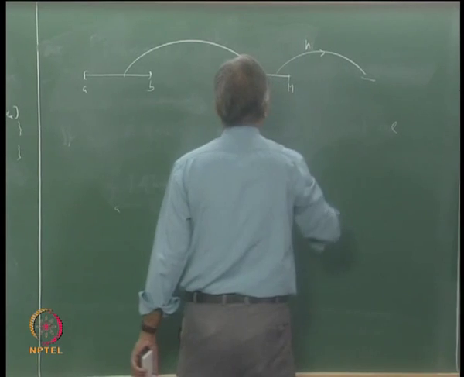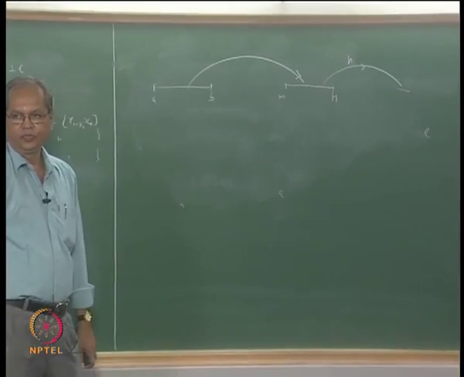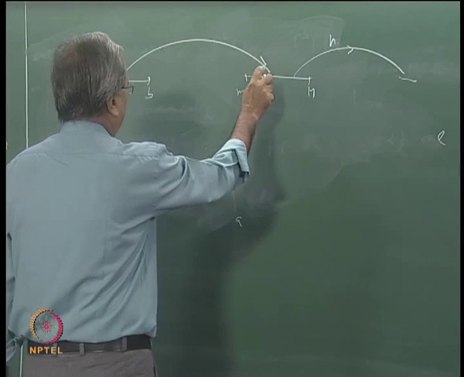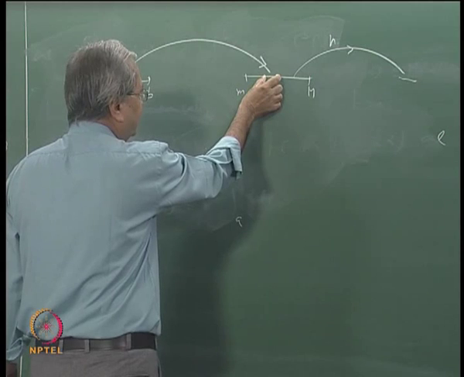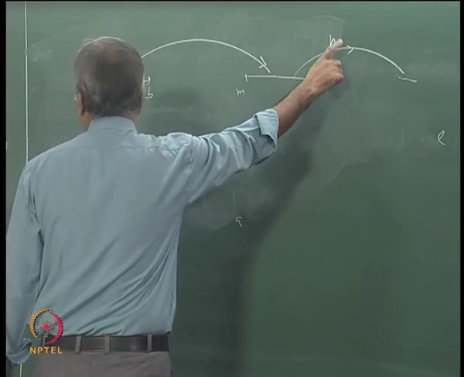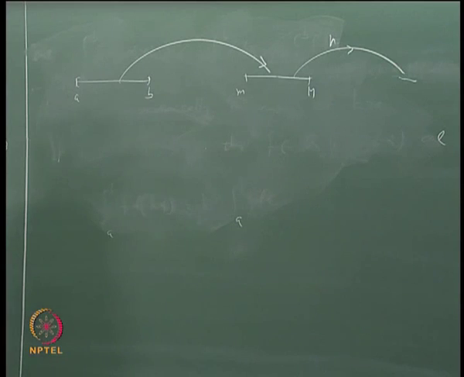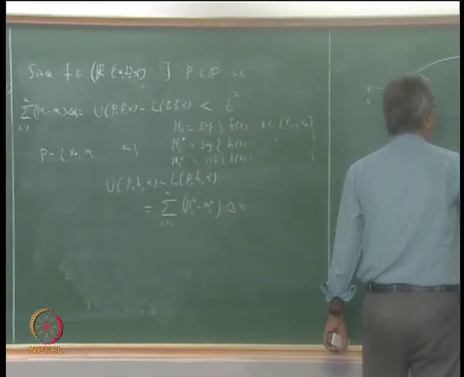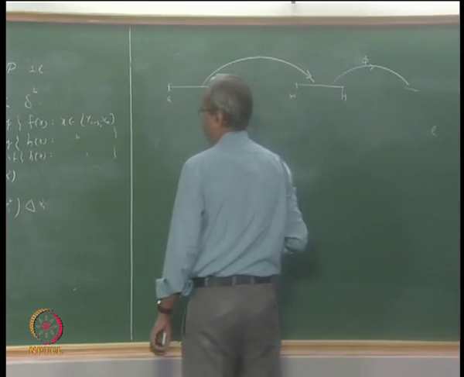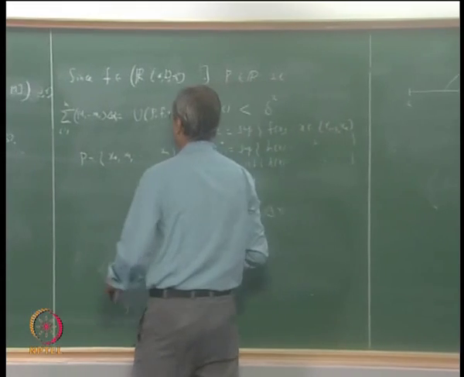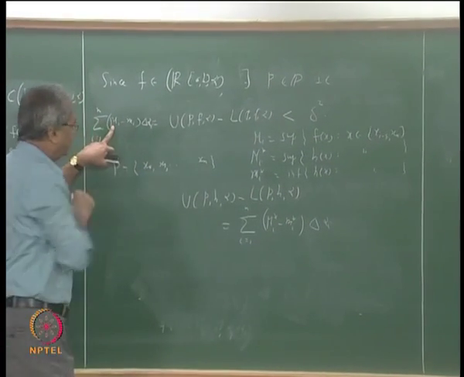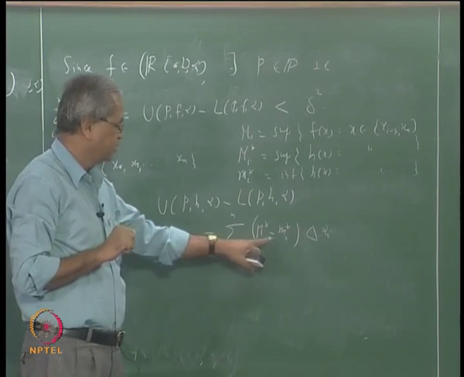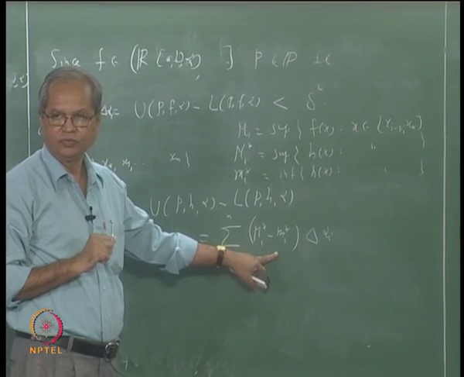Now what we know is that if the difference between any two values here is less than delta, then the difference between the corresponding values there will be less than epsilon. This is phi. In other words, if I know that big Mi minus small mi is less than delta, then for the corresponding value, big Mi star minus small mi star will be less than epsilon.